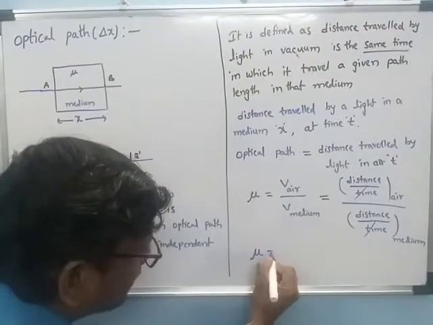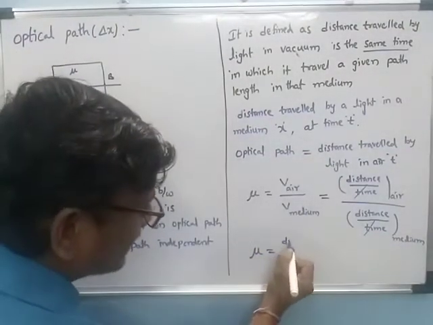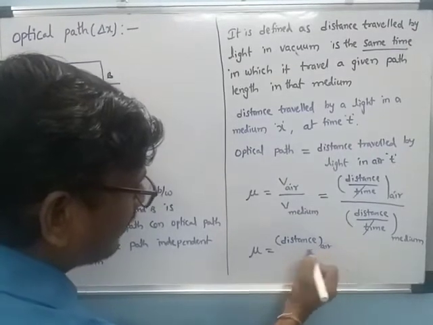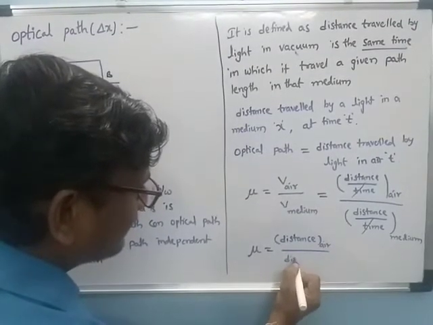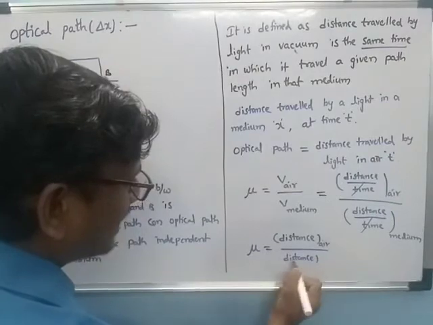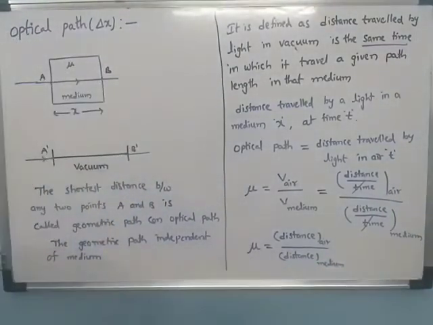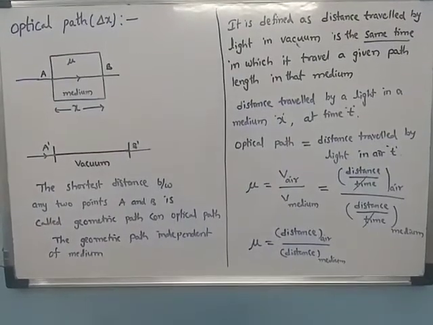The refractive index nu is equal to distance in air divided by distance in medium.